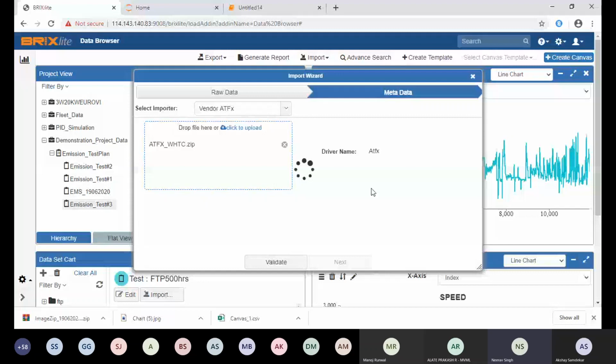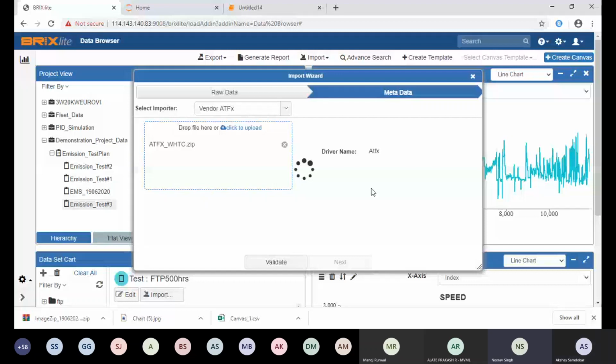There is also another variation. Sometimes there are manual systems, like component labs where the automation system is not available and the data is noted manually. In that case, the system also gives you an option of an Excel kind of import. Within this, you can put the data and it would be imported into the system. I think Akshay would be showing that. Yeah, Akshay?